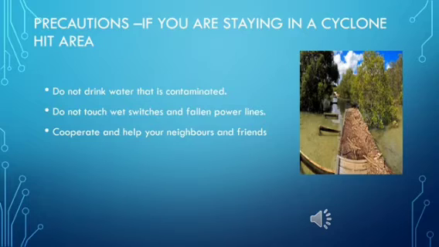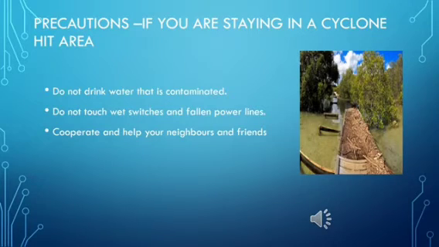Then, do not drink water that is contaminated. So during the cyclone, if there is flooding and if there is water which is stagnant in many places, you have to take care when you drink water. Then do not touch wet switches and fallen power lines.